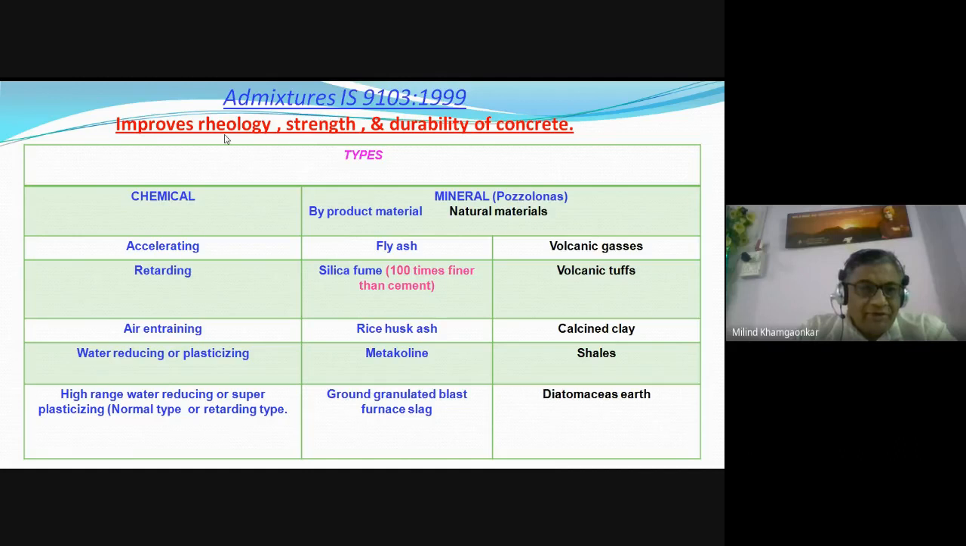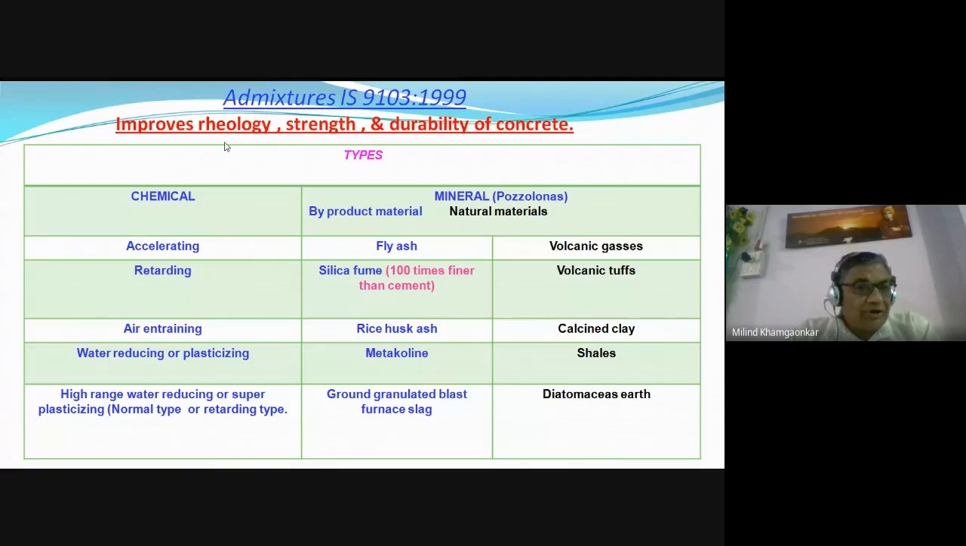So what do these admixtures do? They improve the rheology. Rheology may be a new term for you. Rheology includes the structure of the concrete. It may be new, but it is not difficult. Rheology means workability. Rheology means movability. Rheology means compactability. Rheology means cohesion. Rheology means strong density, dense concrete. The concrete should be dense. So rheology includes all these things.